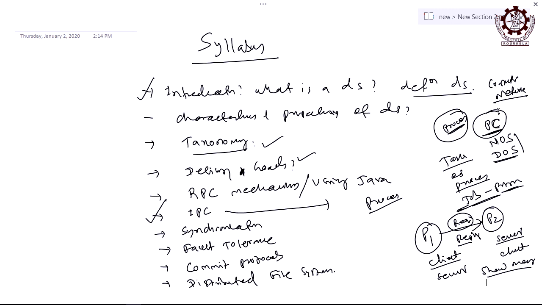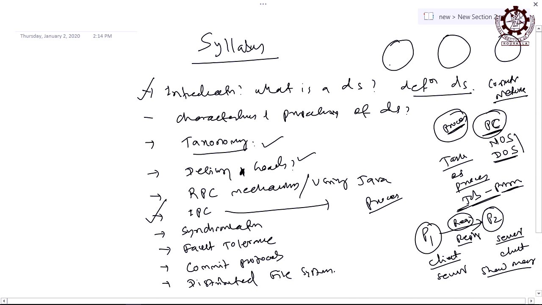I will define the distributed system, but before that it should be made clear that interprocess communication is really challenging for distributed systems. Why? Because the components are available at various places. One process P1 is running on one computer, for example, and another process P2 is running on another computer.